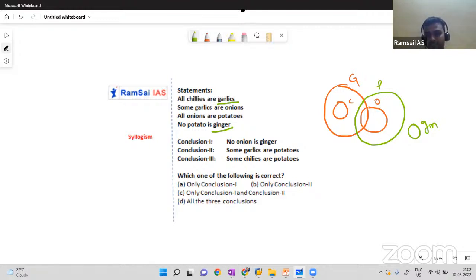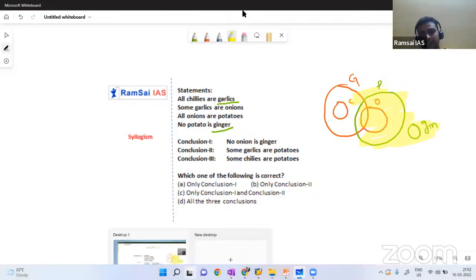How can you say yes? No onion is a ginger. We will consider this part only: all onions are potatoes, and no potato is a ginger.